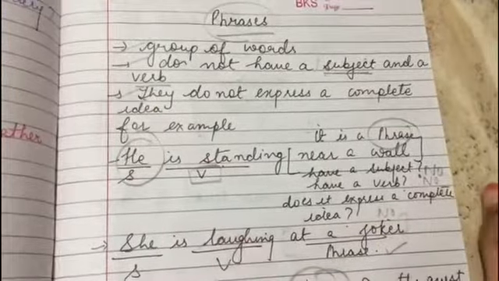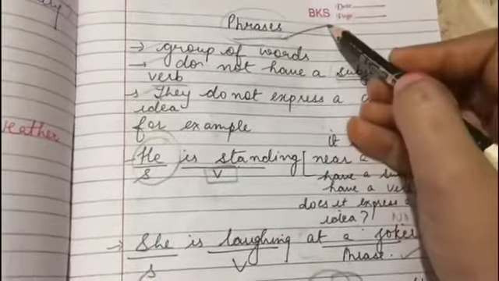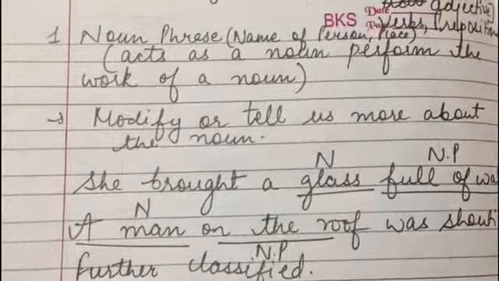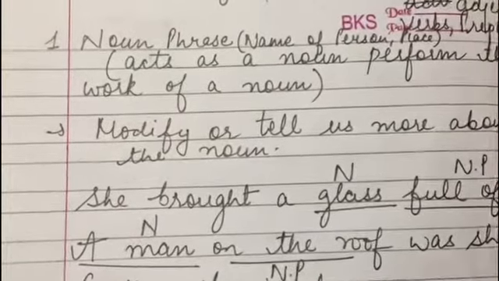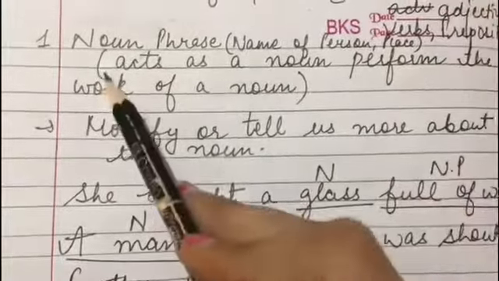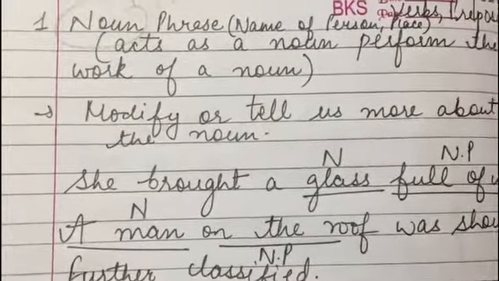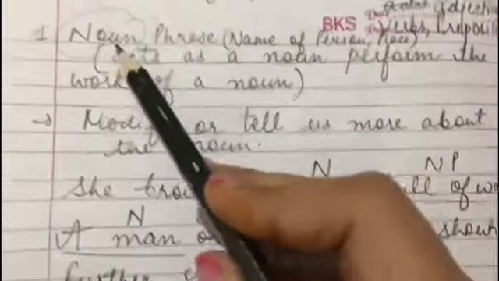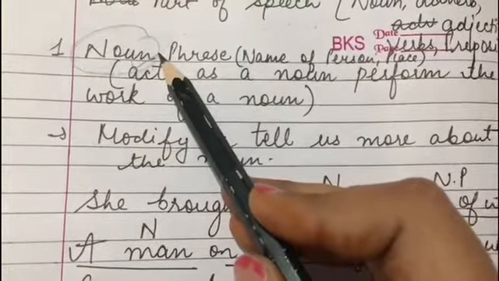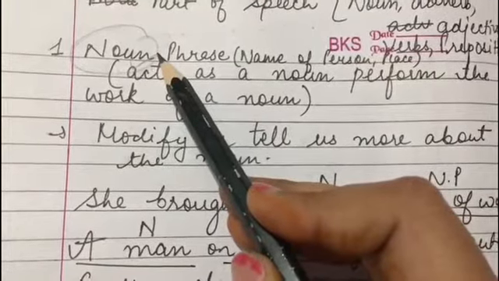Okay, and now we're going to do the kinds of phrases. So the first kind of phrase we'll do is the noun phrase. Now what is a noun? Name of a person, place, animal, thing. All of you know that a noun is basically the name that is given to a particular person, place, thing, or animal.